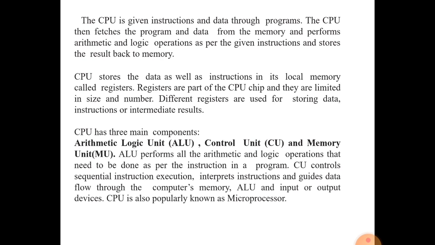Data will be in one register, and instructions will be in another register. So different registers are used to store the data, instructions and intermediate results. Intermediate result means, suppose we have calculated complex data.